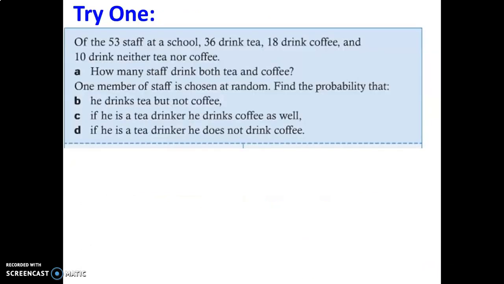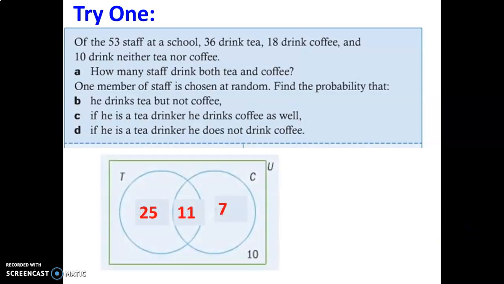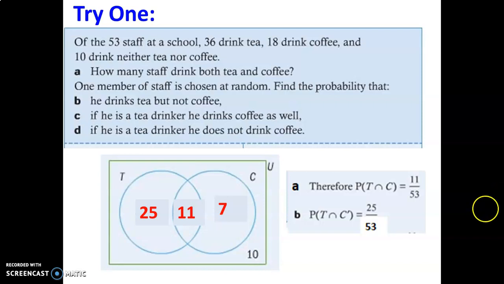Okay, let's try one last problem. So here it is. Please read that. Drawing a Venn diagram might help you, and please answer A and B first. So here's a Venn diagram of coffee and tea drinkers, and here's the answers for A and B. Check your work, see if you agree with those. Basically, those values can be pulled off of the Venn diagram. And now try question C.